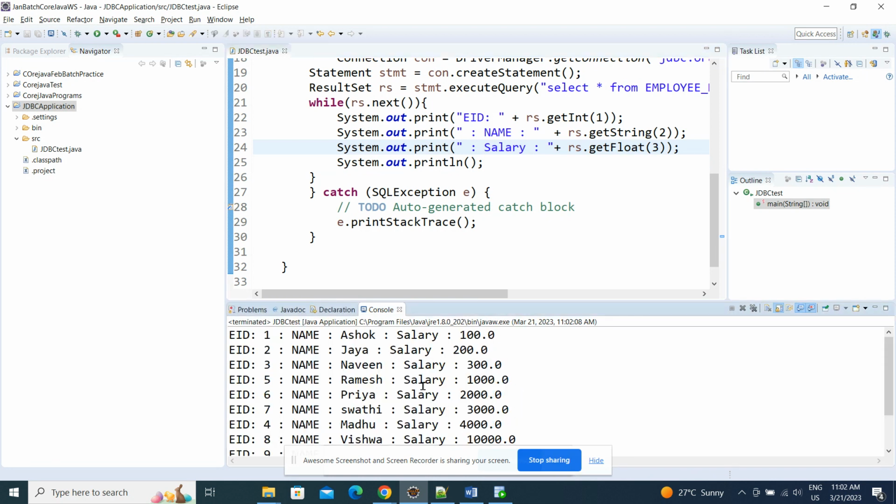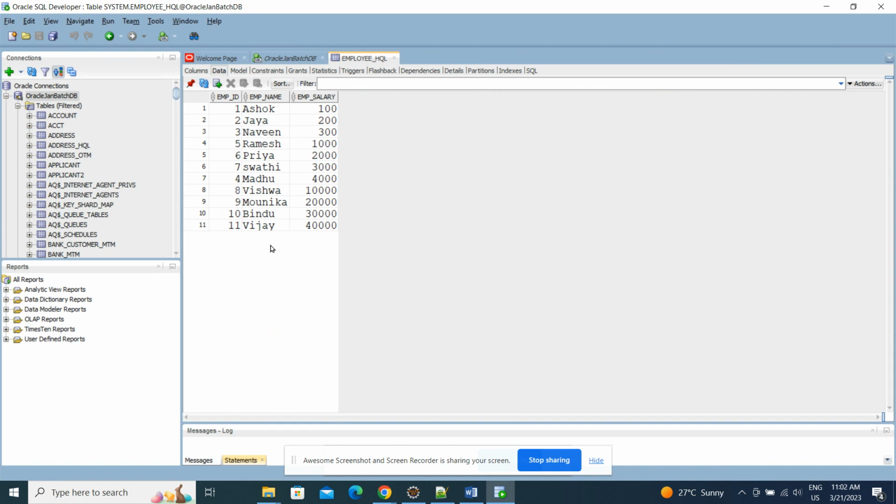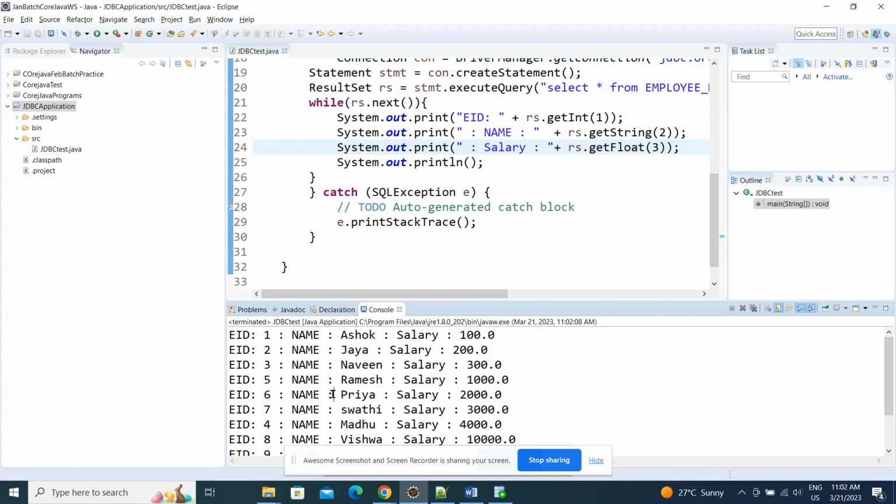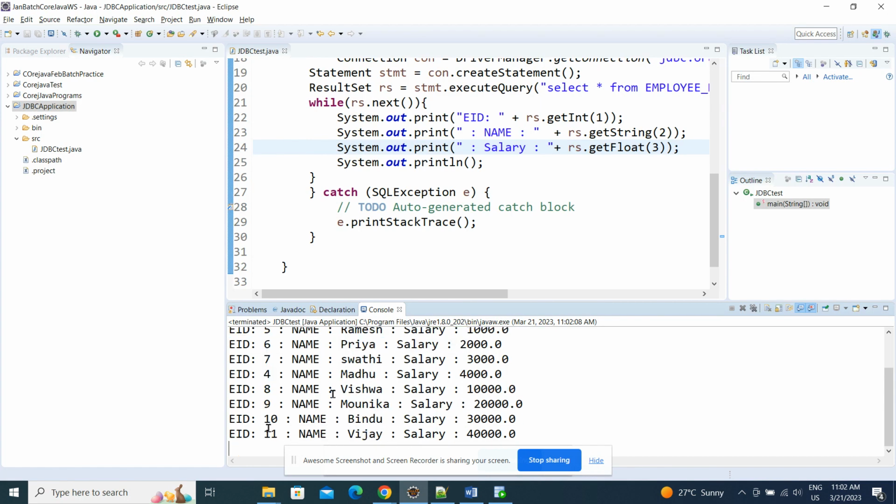See that? So, ID, name, salary, 3 columns are coming from the database which is there here. Last one is 11. Now, let's go and check the 11th one. 11, Vijay, salary is 40,000. This is a simple connection for getting the data from the database, guys.